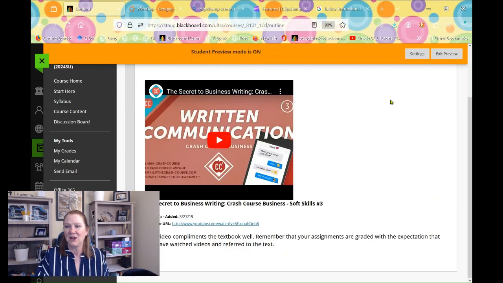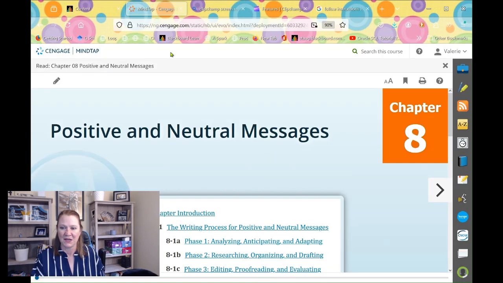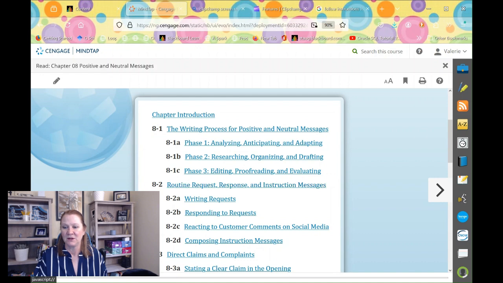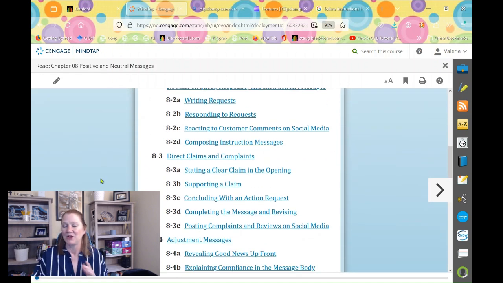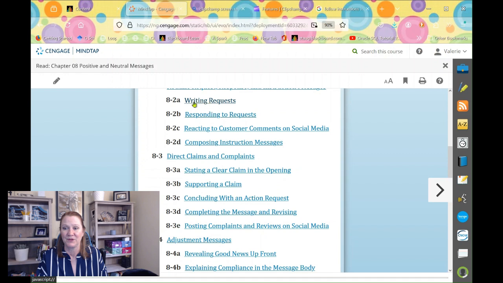All right, so first, let's take a look at your textbook. This is your Chapter 8 textbook, which is the foundation for the writing assignments that you're going to do today. You can see all the different sections, and you'll notice once we look at the actual writing assignments, there are really clear sections and subsections here, and they're very well labeled. So one of your revision assignments, that document for analysis I mentioned, is an instruction message. So you have a section here specifically on instruction messages. The other one is asking for information, writing a request. So that is right here.